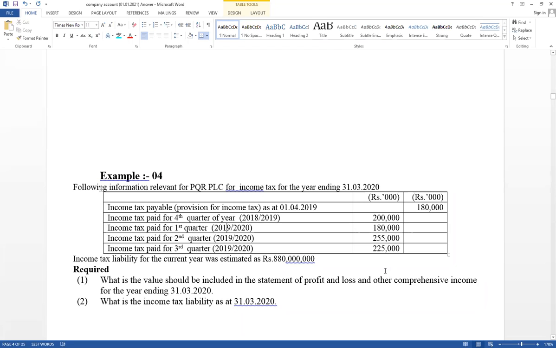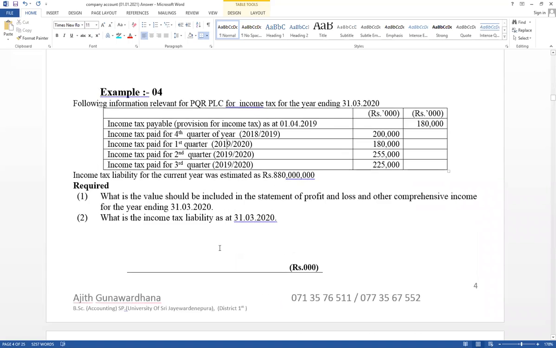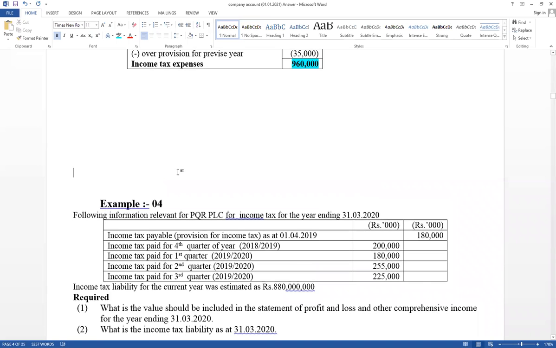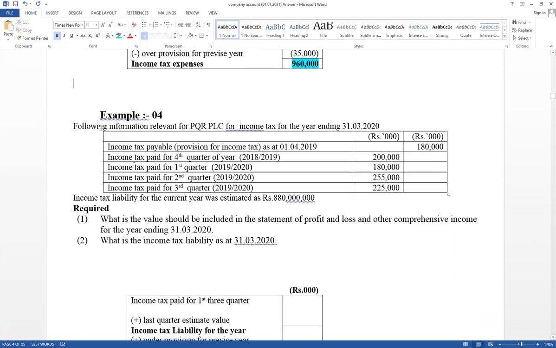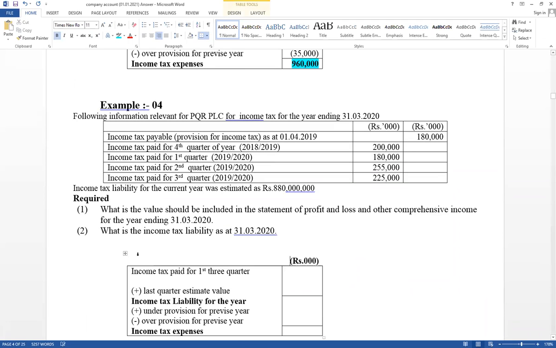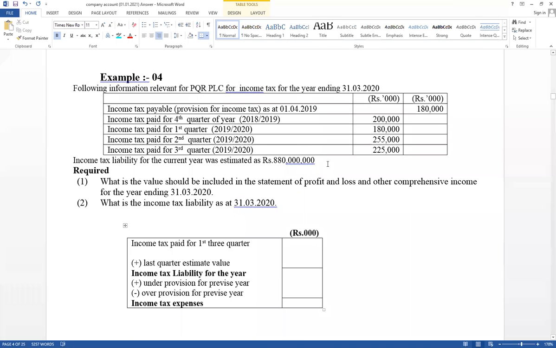That is, what income tax expense should be included in the statement of profit and loss and other comprehensive income. Think about under provision, over provision. This is the first three quarter paid amounts. Same requirements. Right, first three quarter paid amounts. Income tax paid, first three quarters. Think about first quarter, second quarter, third quarter of accounting period 19/20. Therefore, this is the first three quarter paid amounts.